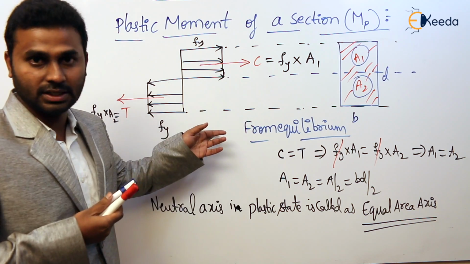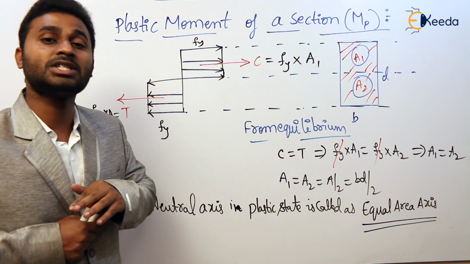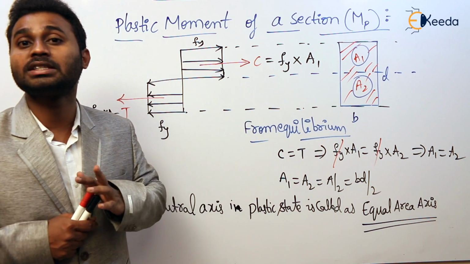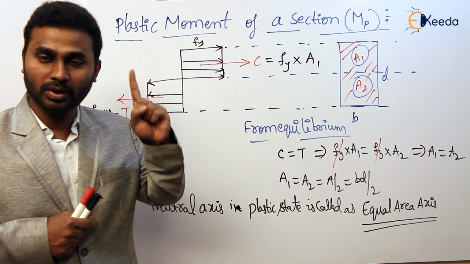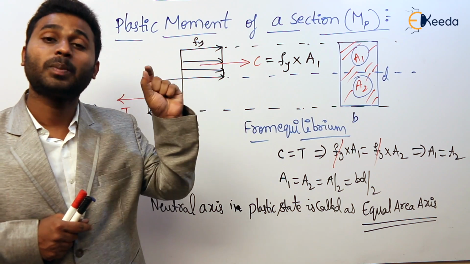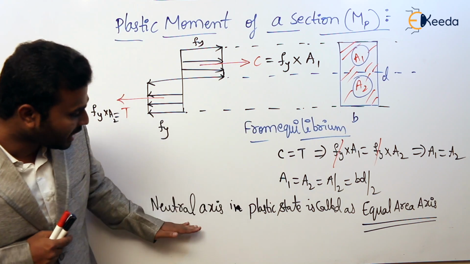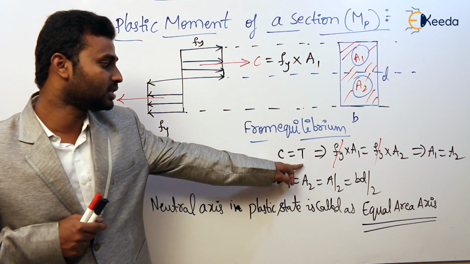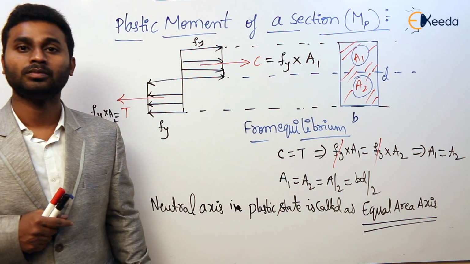Now this is the plastic state. In the elastic state, the neutral axis you have discussed is known as the elastic neutral axis, and the property of that neutral axis is that it passes through the CG, the centroid of the cross section. Now what is the property of the plastic neutral axis? It divides the area into two equal parts. This is the proof: A1 is equal to A2, so obviously A by 2. Agree or not?